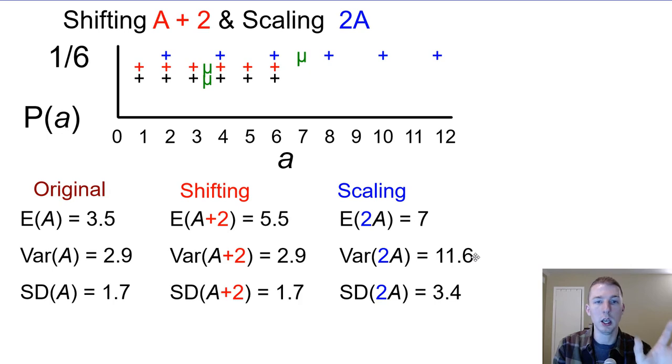Okay, so shifting the expected value is just going to be shifted plus or minus, and the variation and standard deviation is not impacted, because all it did was move it all to the right, or to the left, or whatever's going on. And then whenever we scale it, everything gets multiplied by the scale factor, except the variation is multiplied by the scale factor squared, because variation is dealing with deviations squared.